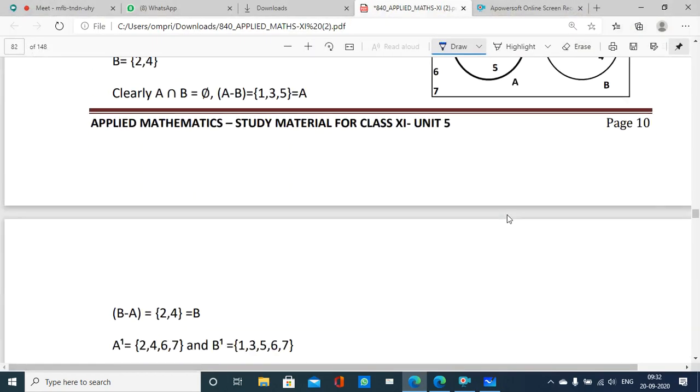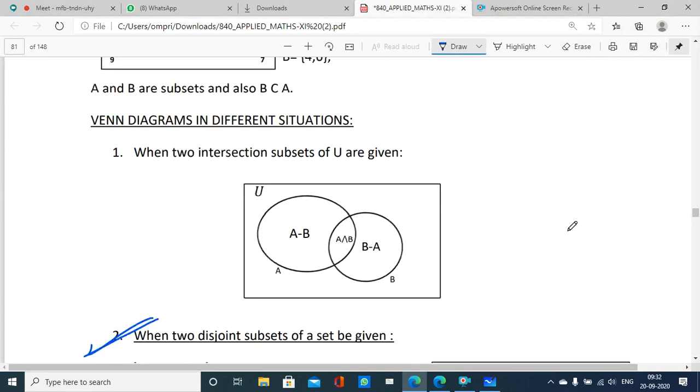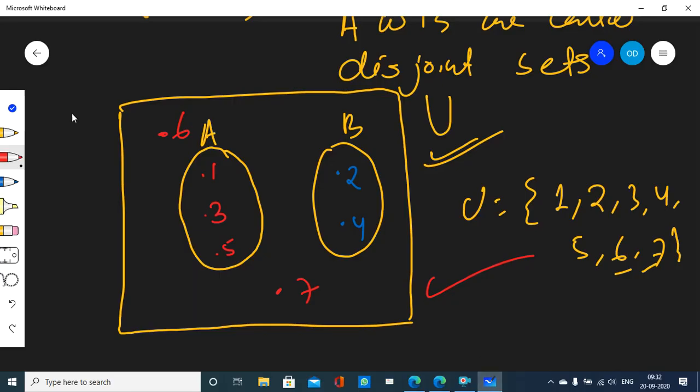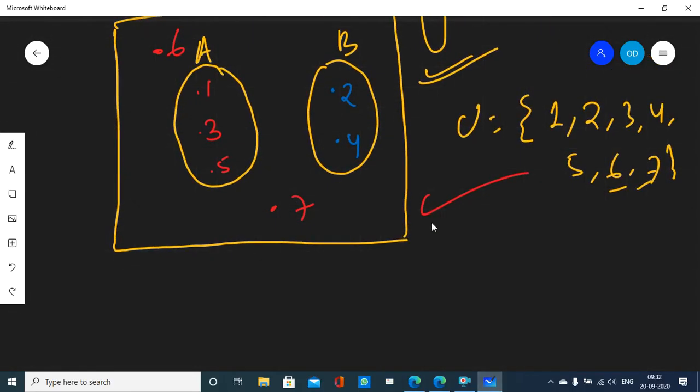Okay, so done. As you can see here, this universal set has 6, 7 here, and 1, 3, 5, 2, 4 in A and B. Now let's do some observations here.